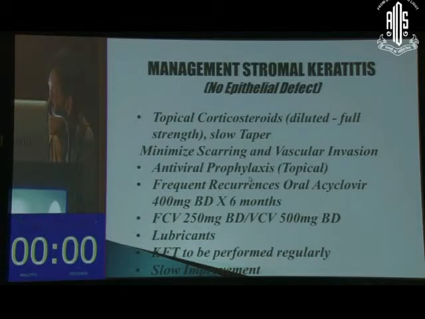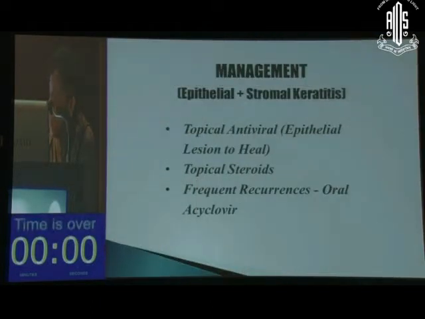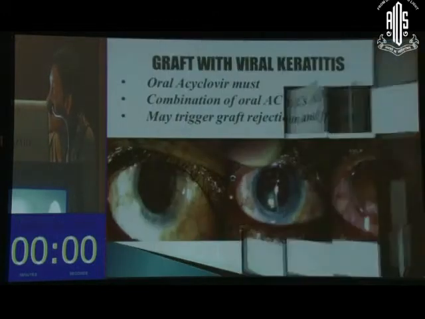Antiviral prophylaxis may be given if there are recurrences, which is 400 mg BD oral acyclovir for 6 months, or famciclovir 250 mg BD or valacyclovir 500 mg BD for 6 months. Associated with lubricants, and these patients need to undergo kidney function tests regularly. If there is a combined epithelial and stromal keratitis, I like to give them topical antiviral, wait for the lesion to heal, and then only start steroids.